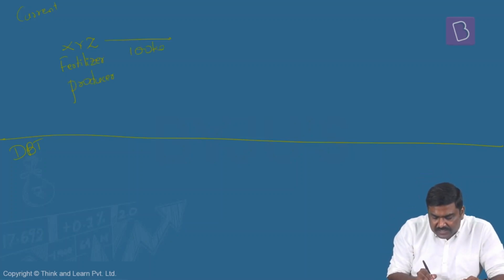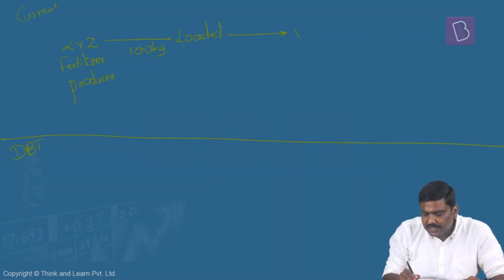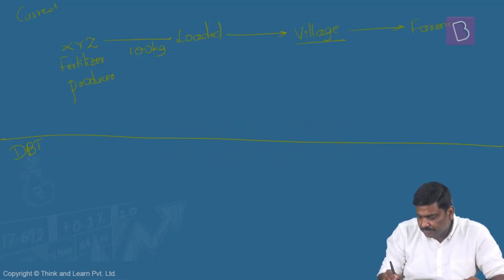He will produce, let's say, 100 kg of fertilizer. This will be loaded into, let's say, a truck, and sent to, let's say, a village, or a shop, from where it will be sold to farmers. Then this is the supply chain.